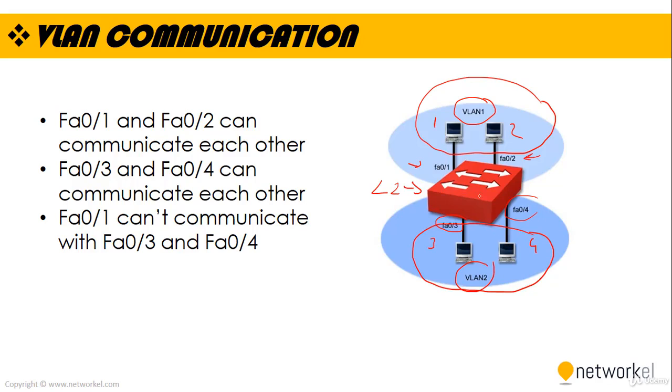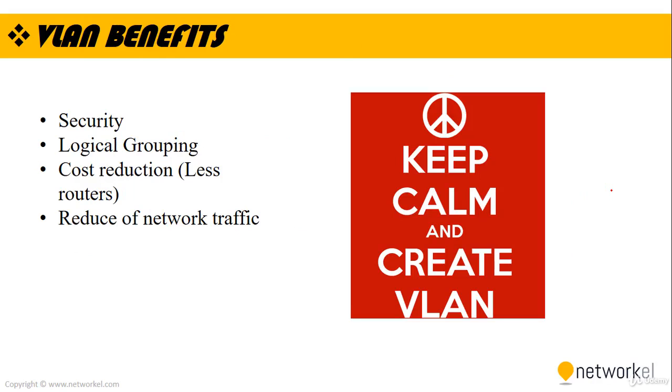But Fast Ethernet 01 cannot communicate with Fast Ethernet 03 and Fast Ethernet 04 because they are on different VLANs. If you want to establish a connection between Fast Ethernet 01 and 3 and 4, we need to use a layer 3 device such as a router or maybe a firewall or something like that.